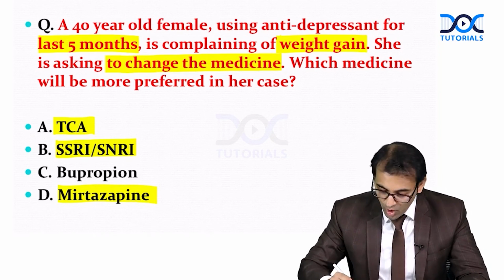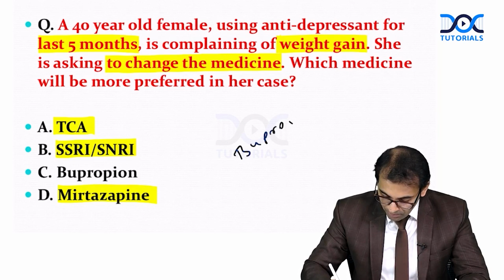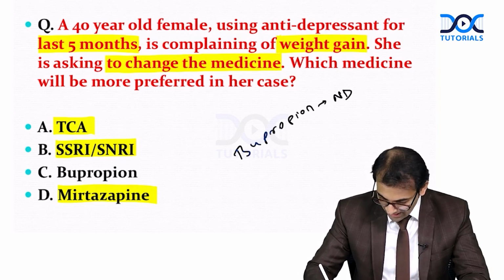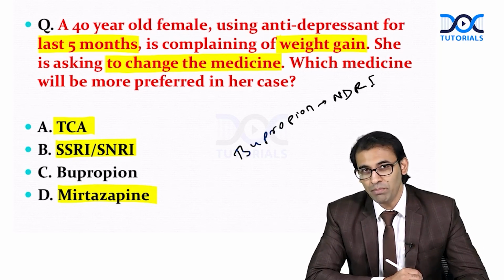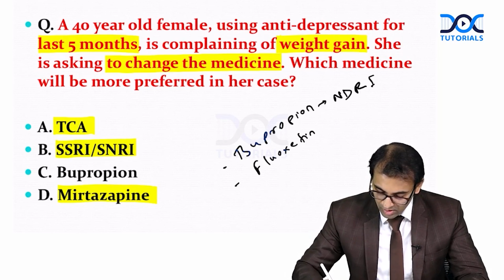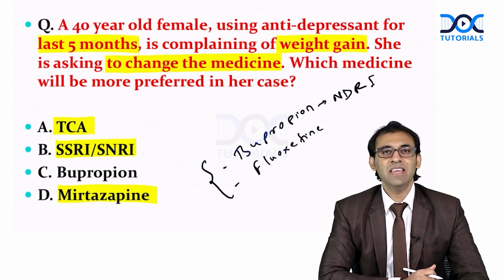So here we have to talk about bupropion. Bupropion is an antidepressant, an NDRI, noradrenergic dopamine reuptake inhibitor, and one SSRI, fluoxetine, have the least side effect of weight gain.